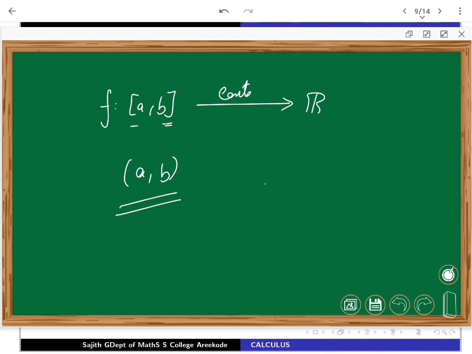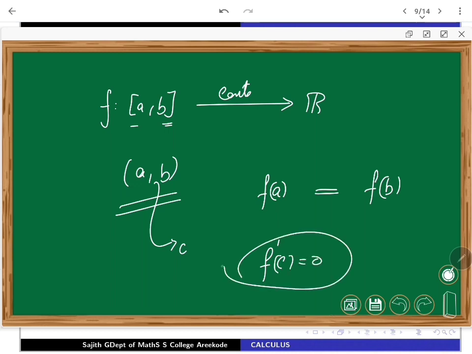Moreover, at the endpoints, f at A and f at B, you can evaluate. And if they are agreeing, I mean f of A equals f of B, then Rolle's theorem is guaranteeing one more thing: you can find some point in the open interval AB for which f dash C is going to be 0.